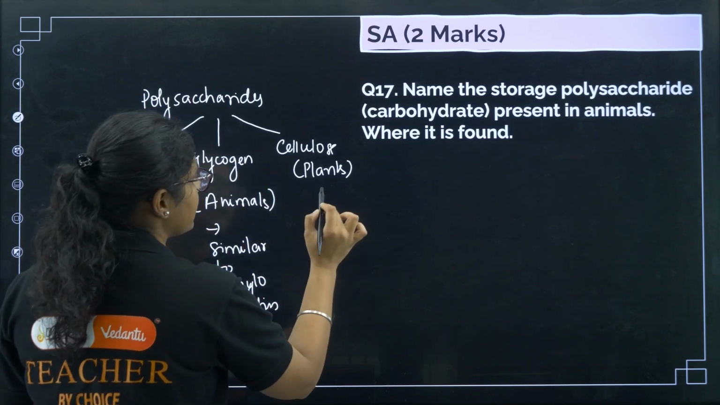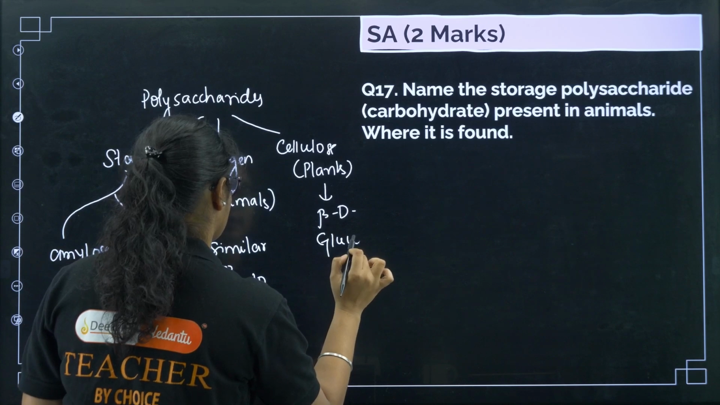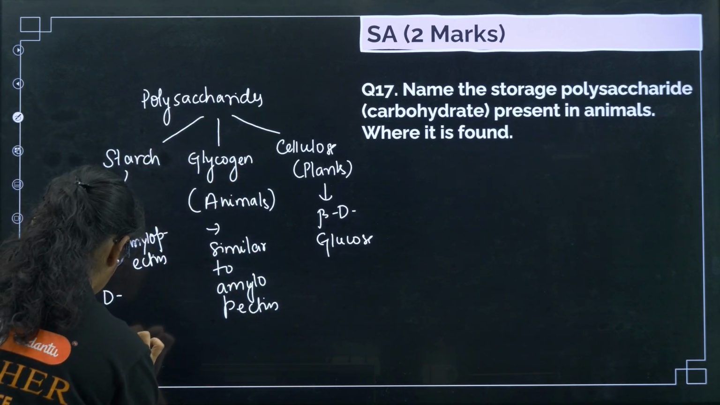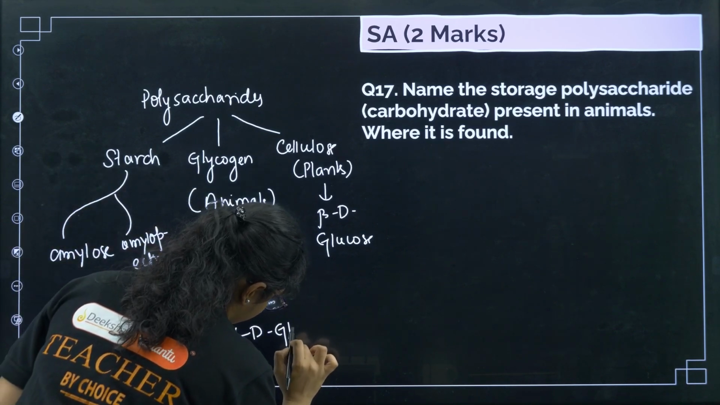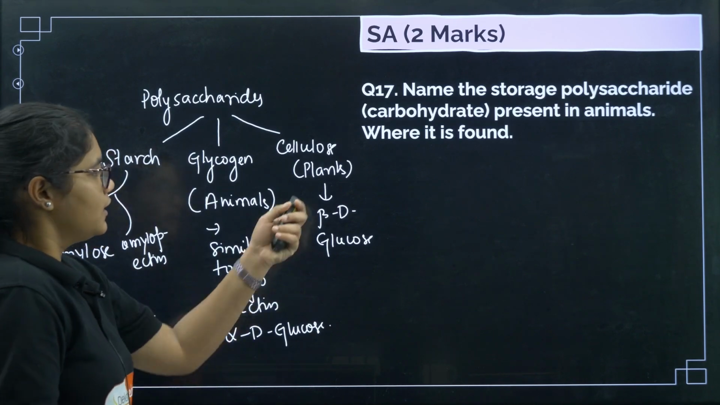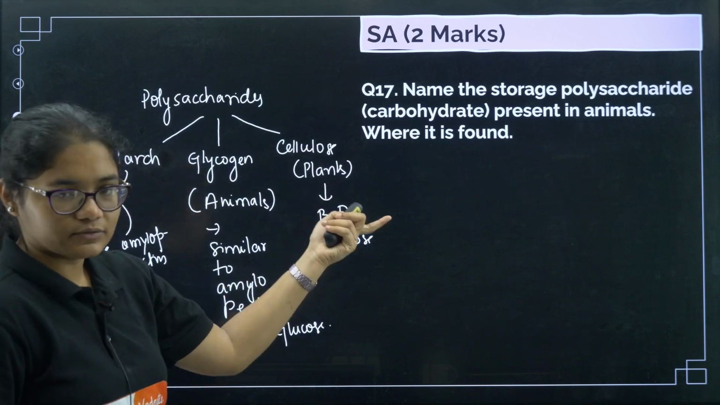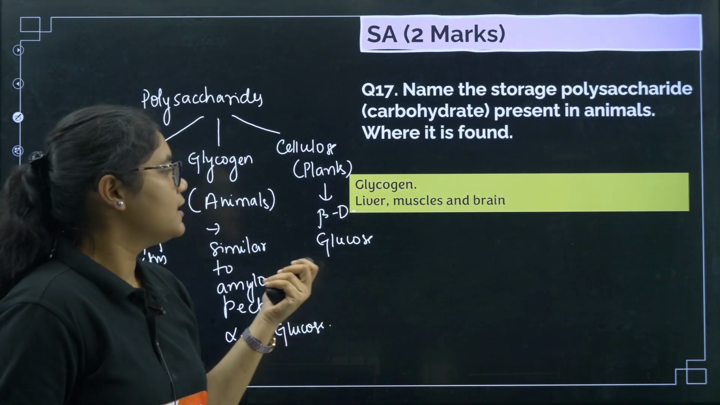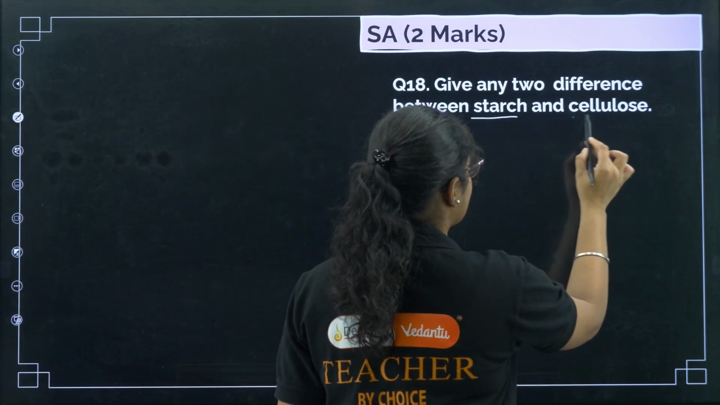In cellulose the monosaccharide units are beta D glucose units. And in starch it is alpha D glucose units. Here also it is alpha D glucose units. This is all about polysaccharides. Now the storage polysaccharide present in animals is glycogen, and it is found in liver, muscles and brain. Next question, give any two differences between starch and cellulose.